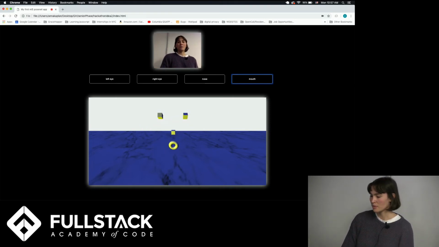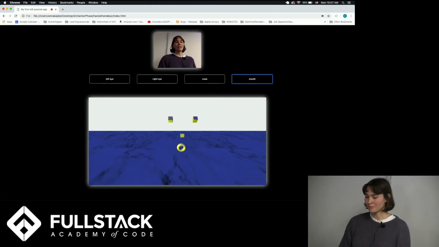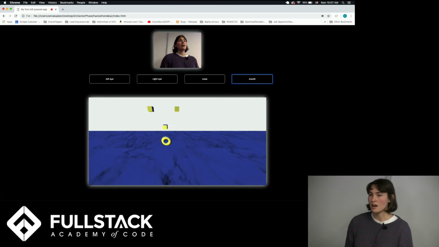And so my main issue with building this was basically translating the coordinates from the video to three.js, because they use different coordinate systems. I think the video goes from 0 to 500, depending how large your video is, and then in three.js, 0,0 is the middle of the screen. So what I did was basically take the difference of your last pose to your new pose and then add it to the different cubes and shapes.